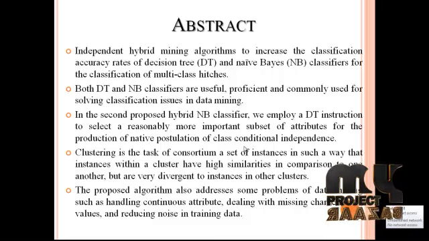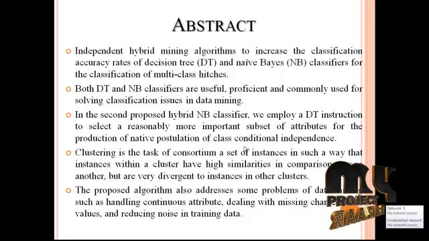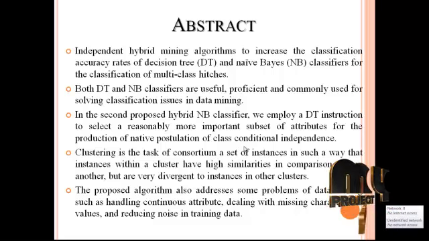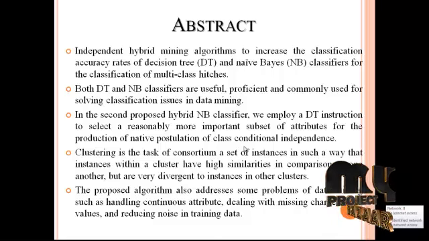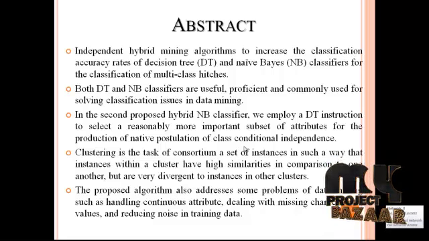After classification is successful, we have performed the decision trees. After that, we have identified the acquired decision trees based on entropy and information gain calculations. And then when information gain is reached, we have identified the acquired decision trees without removing the noise and also find out accuracy and sensitivity, etc. Reducing the noise in the training data set is our issue. A proposed algorithm also addresses some problems of data mining, such as handling continuous attributes and dealing with the missing attribute values and reducing the noise in training data.